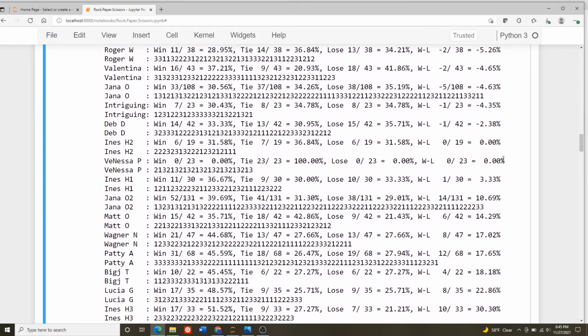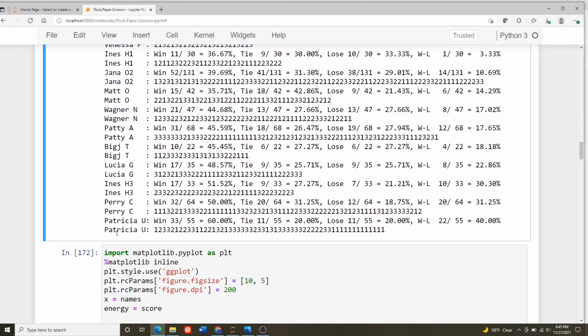And then if we go down to the people that started winning, like Patricia Yu, she had lots of repeats. Look at all these 1s, all these 3s. So she won 40% of the time. And Dr. Monte Carlo here had lots of repeats, and he did very well too.